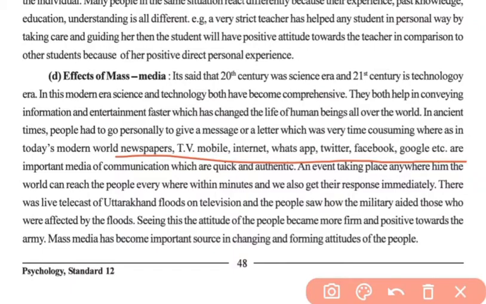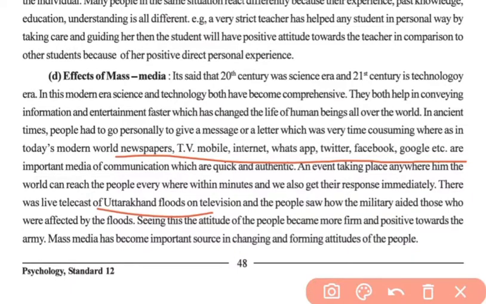For example, during the floods of Uttarakhand, everything was telecast on TV, and people saw how the military aided the people who were affected by the flood. Seeing those helping army men, the people developed a positive attitude towards the army.